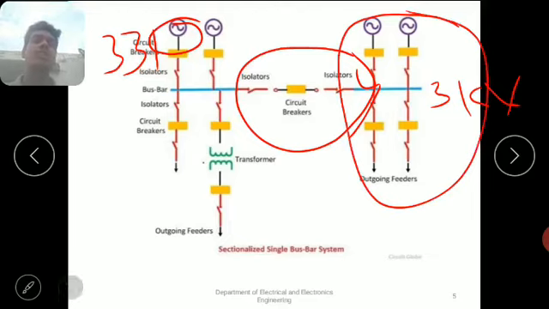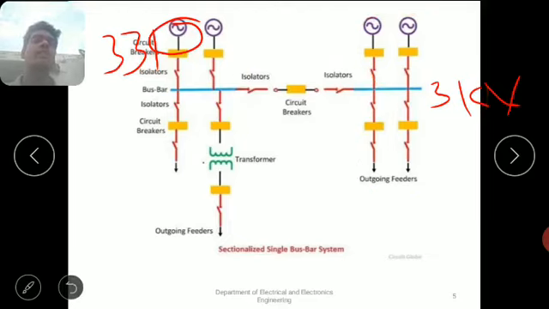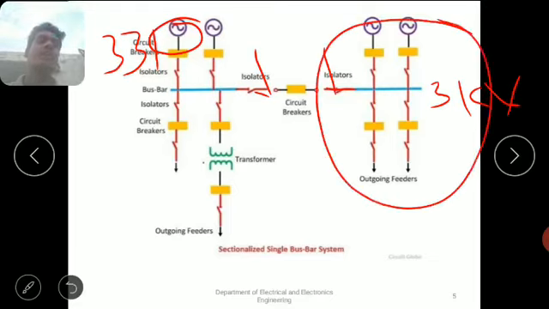By opening the isolator, just putting off the isolator, the total faulty section can be separated from the healthy section and removed from the circuit. That is the main function of the isolator.